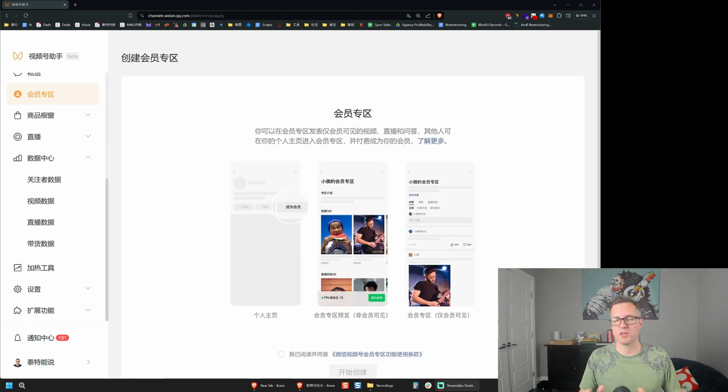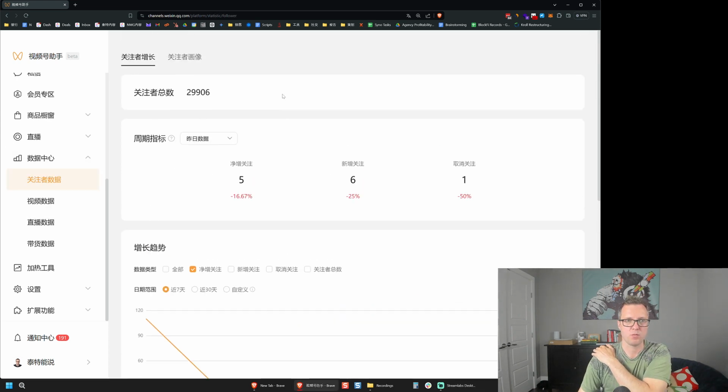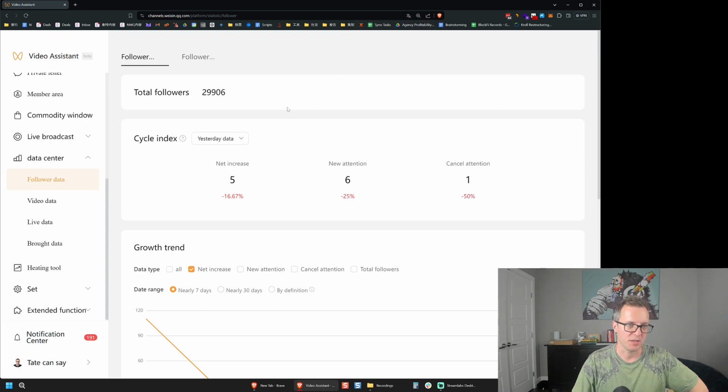So here's one of the most interesting parts of the backend, the analytics area. I think I will switch my browser language into English for this part, because it might be easier for you to understand. I want you to see all the words here, even if they are strange English. So the areas that I like to look at are the follower data and video data.